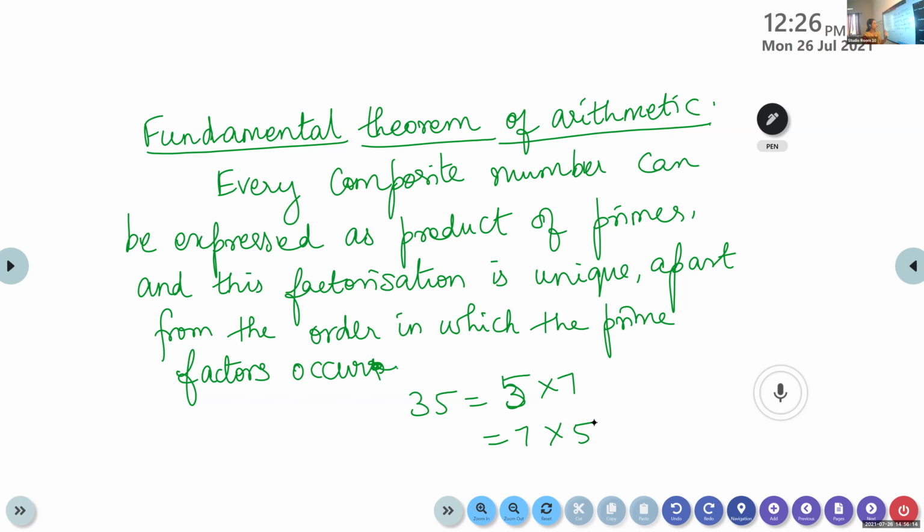So every composite number can be expressed as a product of primes, and this factorization is unique. That word you underline, it is unique. It can be expressed in only one way, apart from the order in which the prime factors occur. Only the order may change, but the numbers will be the same.